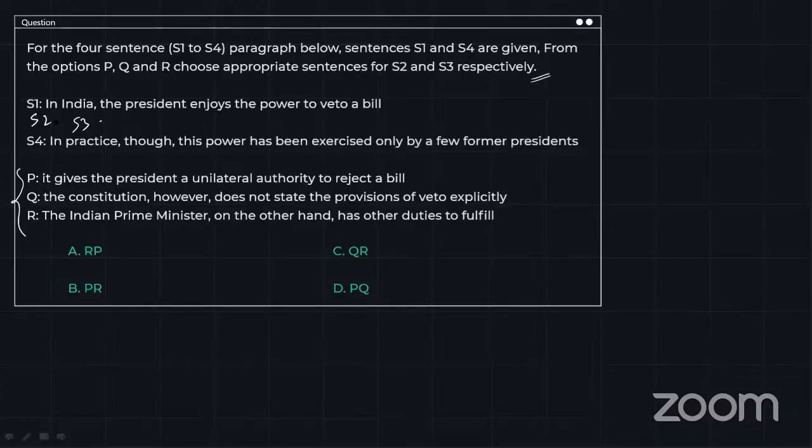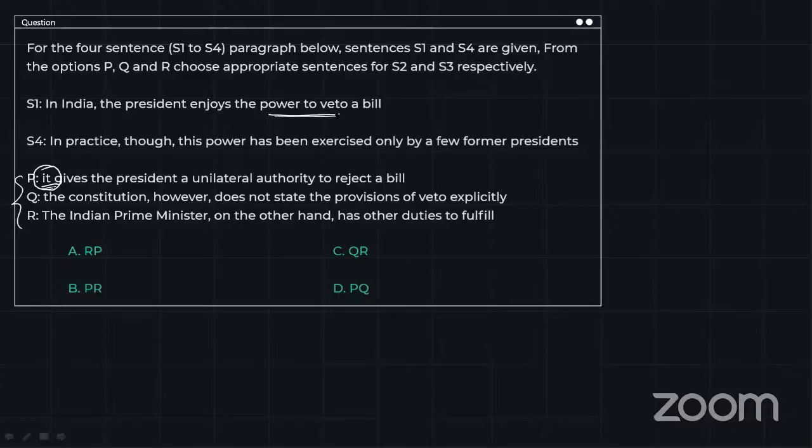In India, the president enjoys the power to veto a bill. In practice, though, this power has been exercised only by a few former presidents. Let's see the statements. It gives the president a unilateral authority to reject a bill. As we see, it has used the pronoun it, which means we are referring to a particular noun. What is the noun?